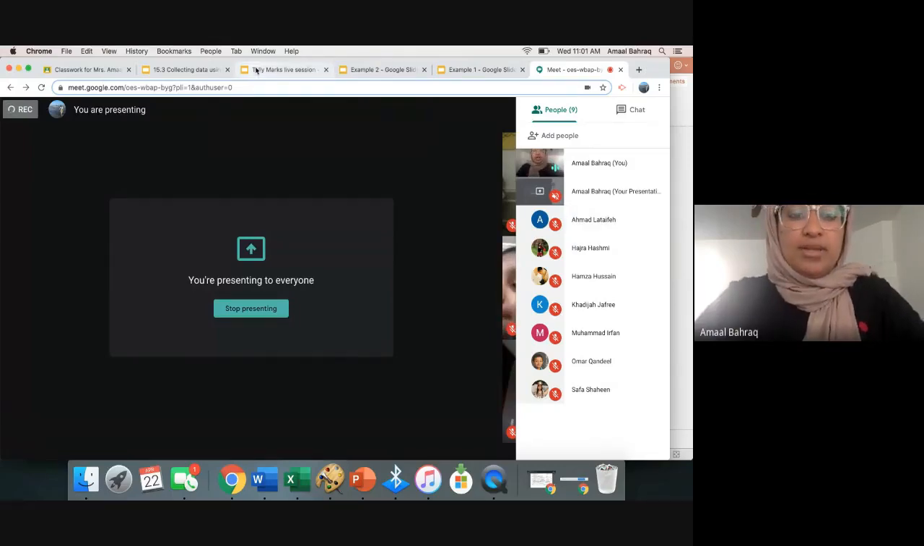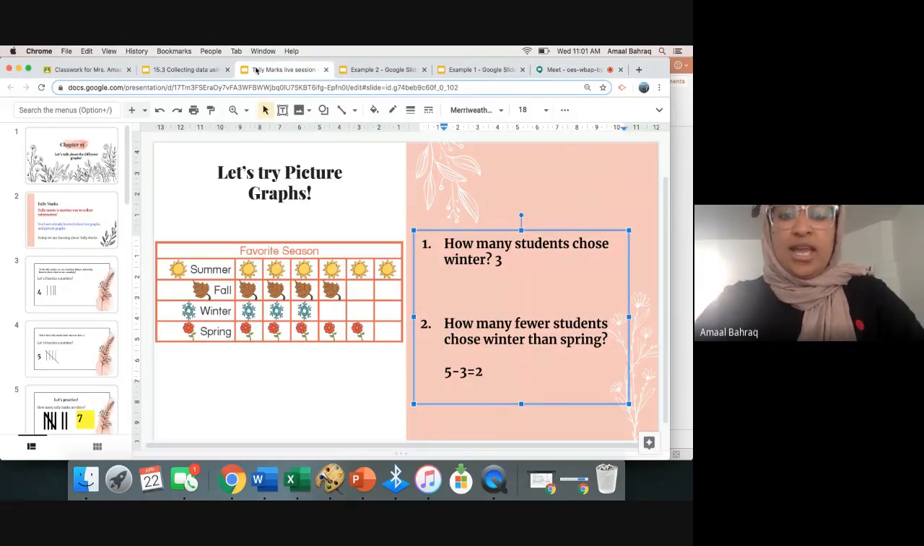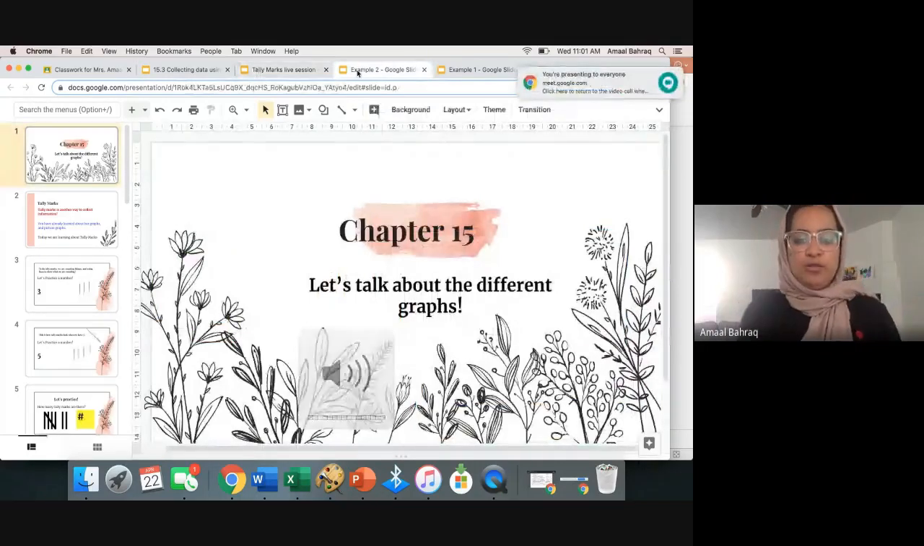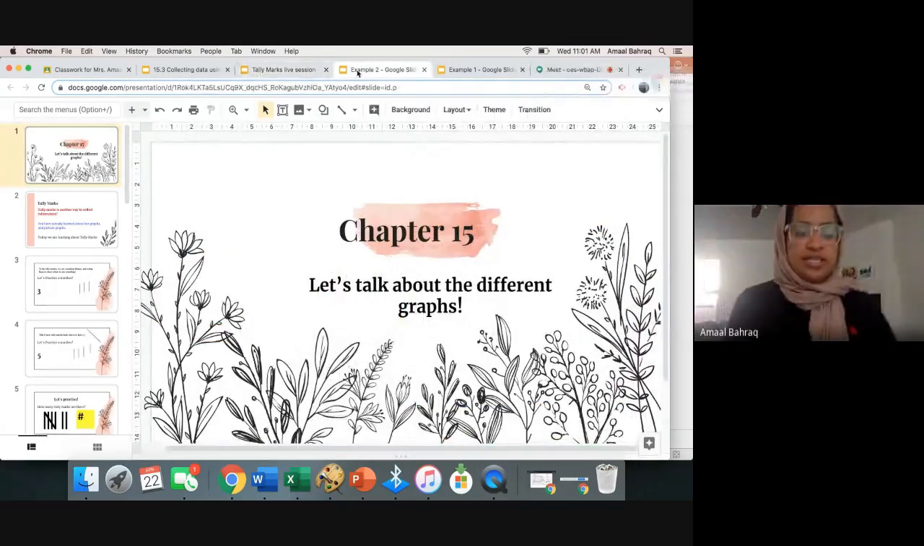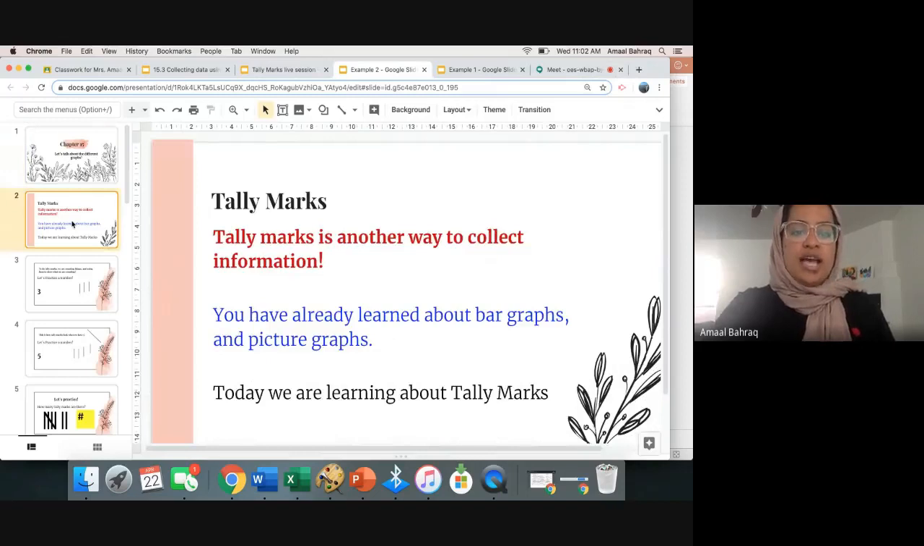We're going to be talking about tally marks today. Here's how it goes. So chapter 15, let's talk about the different graphs. So boys and girls, you guys have already learned about bar graphs and picture graphs. Today we're going to learn about tally marks, and tally marks is just another way to collect information, okay?